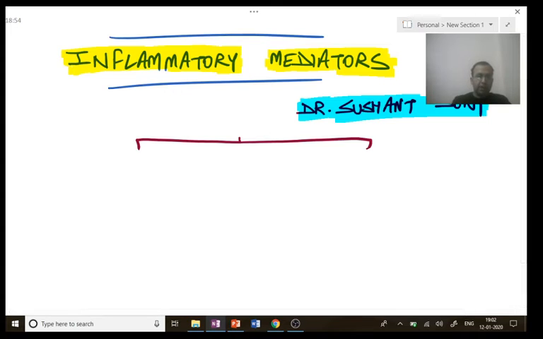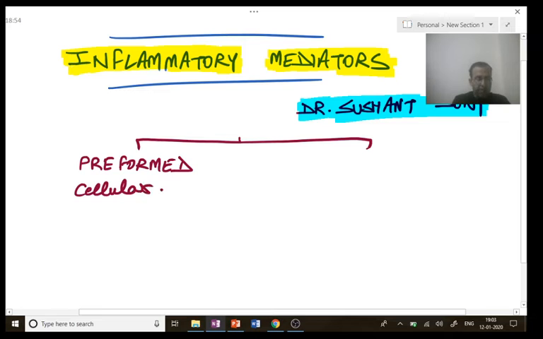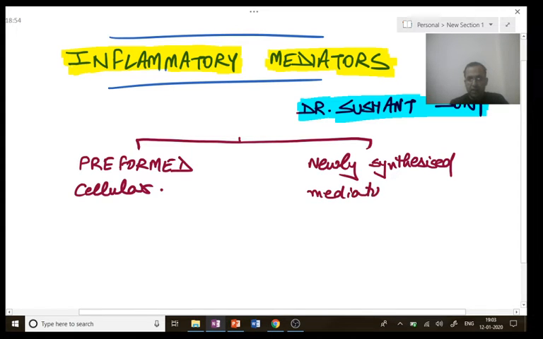So, first point, I can divide the inflammatory mediators into two categories: the preformed cellular inflammatory mediators, and the next is newly synthesized mediators. These will be the two main categories.